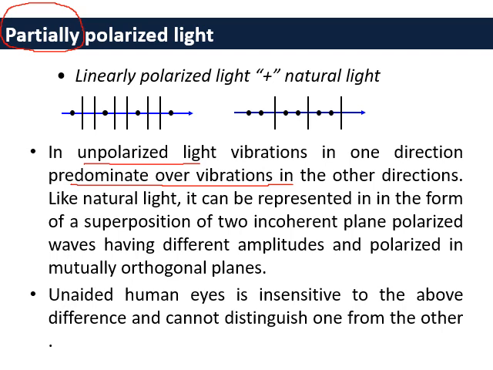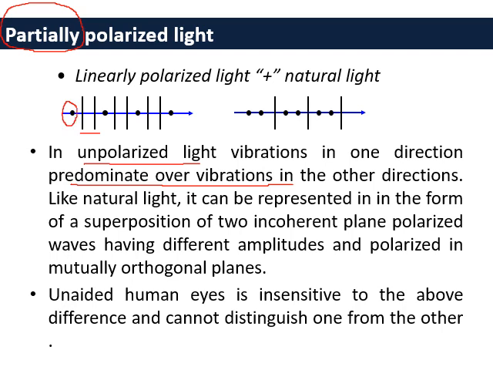So let's say here is the example. We can say this is obtained from the superposition of two incoherent plane polarized waves. Here, in the first example, we have two plane polarized waves. One is perpendicular, let's say in the x direction, which is dominant over here, and another is in the y direction.